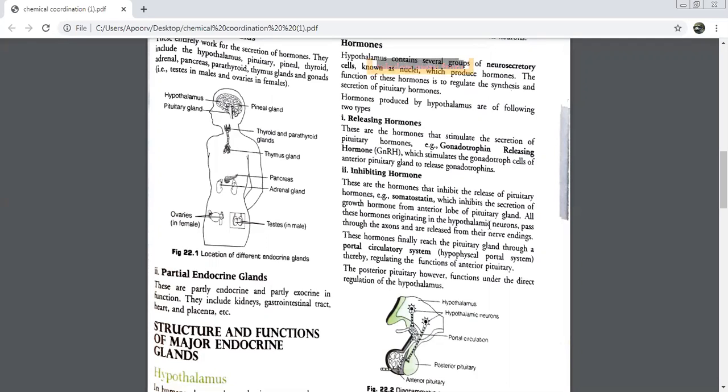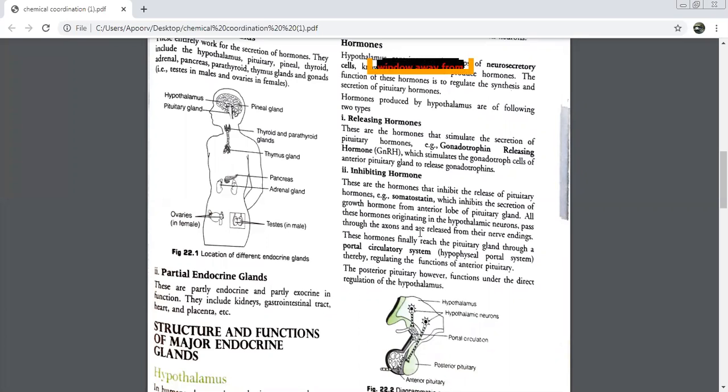Remember, growth hormone is always released from, it is being released from which lobe of the pituitary, anterior or posterior? Anterior. And this somatostatin had also gone to which part of the pituitary, anterior or posterior? Anterior. So once it reaches there, it will inhibit the secretion. Means उसके secretion को कम करेगा, obstruct करेगा, disturb करेगा the secretion of the growth hormone. So all these hormones originating in the hypothalamic neurons pass through the axons and then are released from the nerve endings.